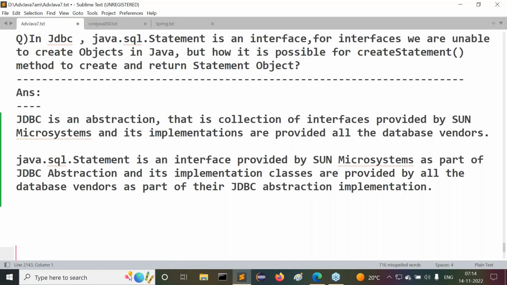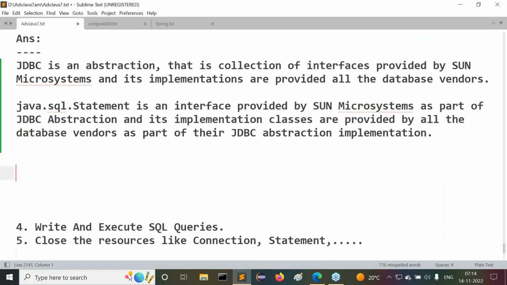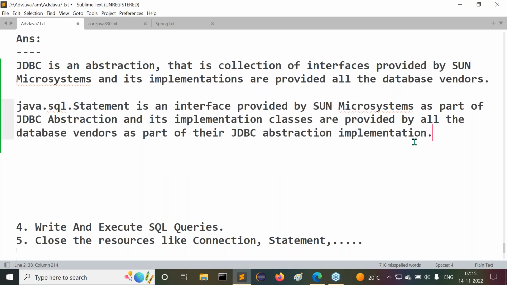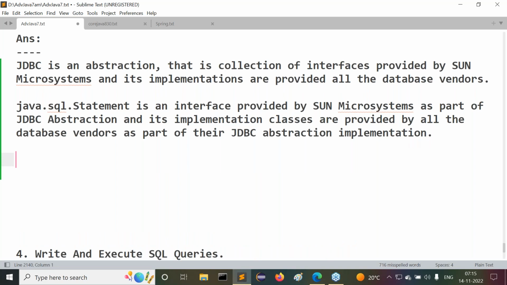So this is the point we have to understand. java.sql.Statement is an interface provided by Sun Microsystems as part of the JDBC abstraction, and its implementation classes are provided by all the database vendors as part of their JDBC abstraction implementation. Now we are going to talk about the actual point.